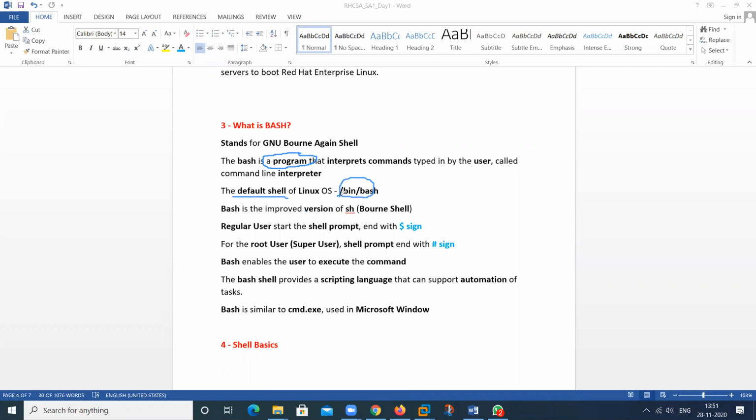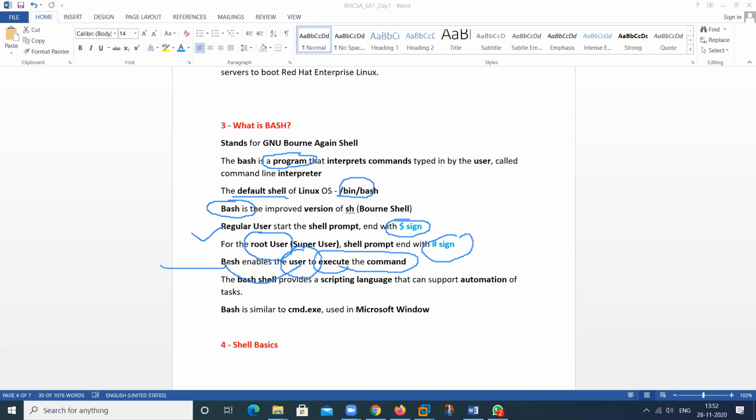That is /bin/bash, an improved version. If we log in using the regular user, this sign will appear. If we log in as the root user, this sign will appear. So bash is used to enable a user to execute any command.